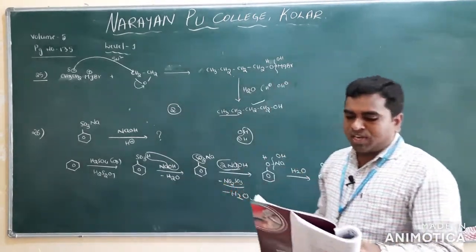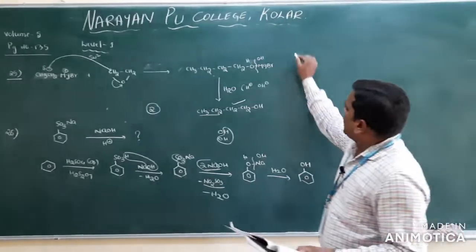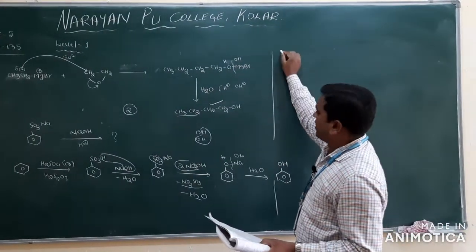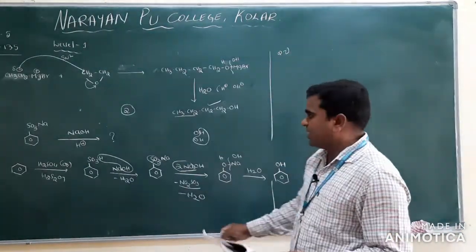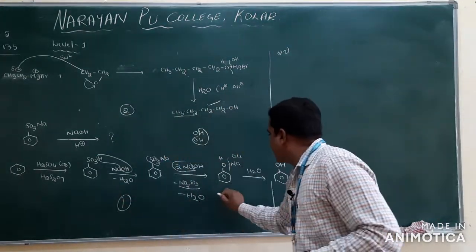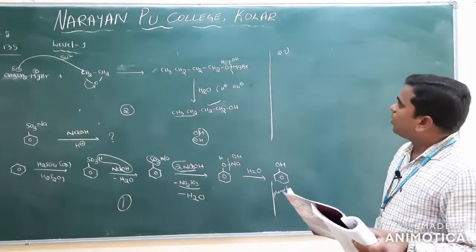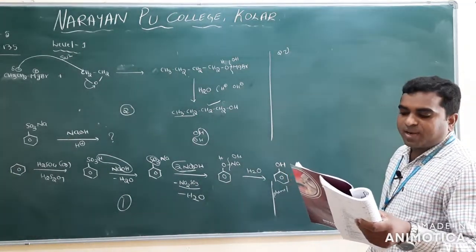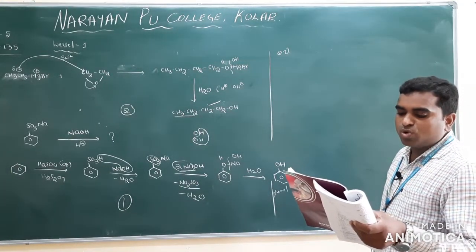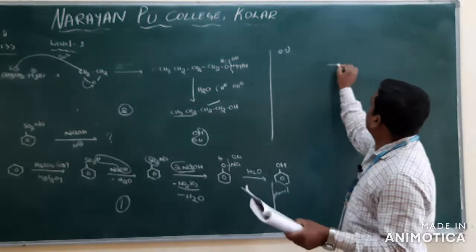This is question number 26. Next one is question number 27. What is your option now? Option 1 is the correct one, phenol. Finally you are preparing phenol. So question number 27. Phenol is obtained by heating aqueous solution of.